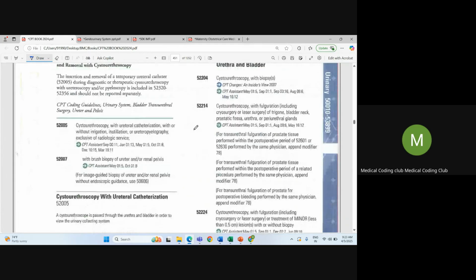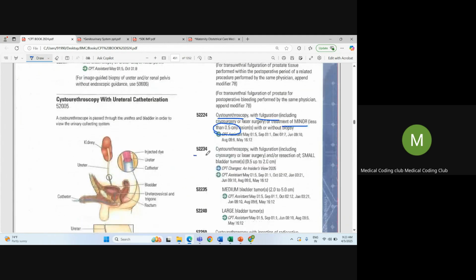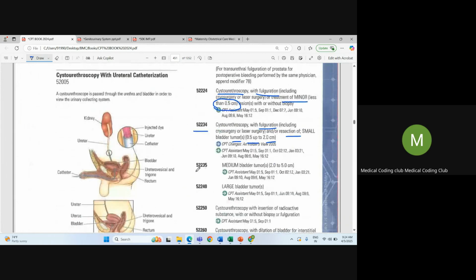So you can see here, cystourethroscopy with fulguration method. A minor bladder lesion means less than 0.5 centimeter of lesion or tumor. 52234 is cystourethroscopy with fulguration, small bladder tumor, that is 0.5 to 2 centimeter. 52235 is a medium bladder tumor, which is from 2 centimeter to 5 centimeter. So in our question we have 2.5 centimeter, so we'll code